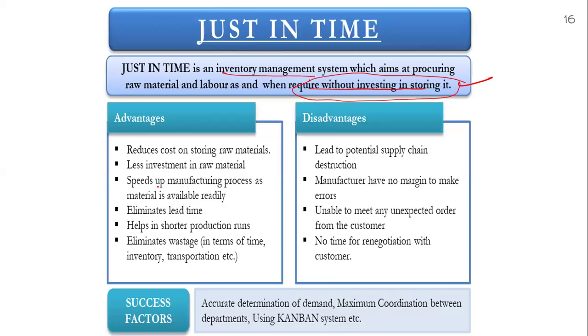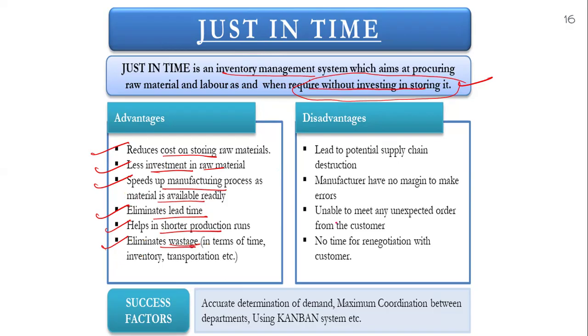The advantages: reducing the cost of storing raw material, less investment in raw material, speeding up the manufacturing process through ready availability of material, eliminating lead time, shorter production runs, and eliminating wastage. There is wastage of time, transfer, and inventory too.